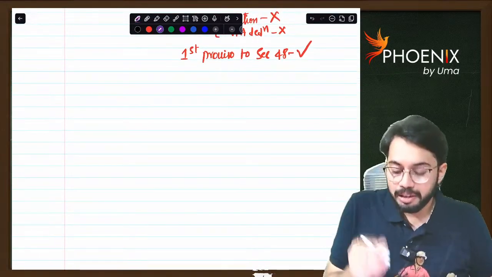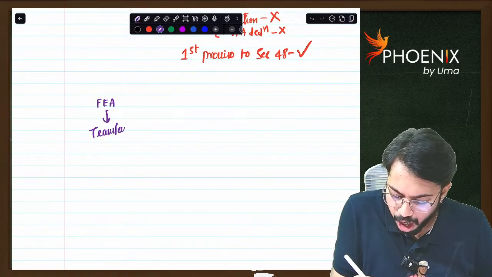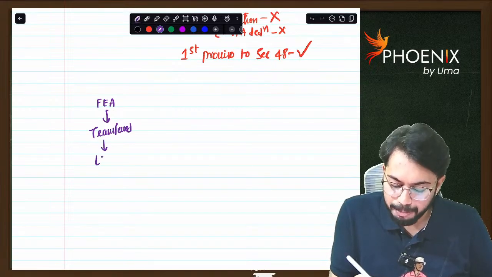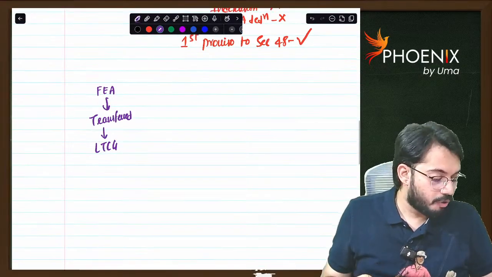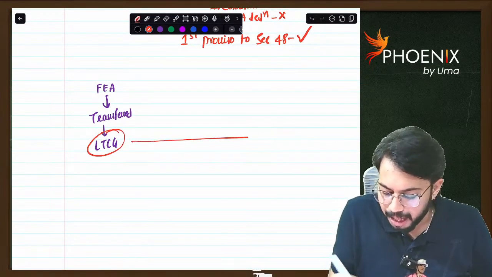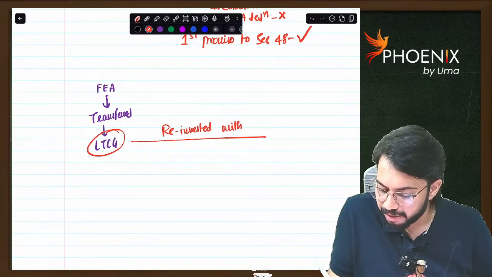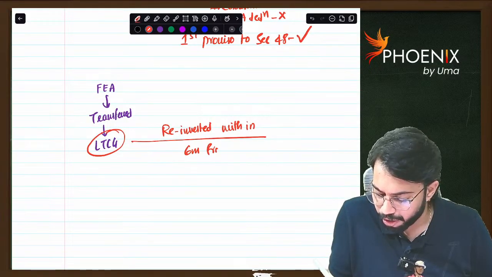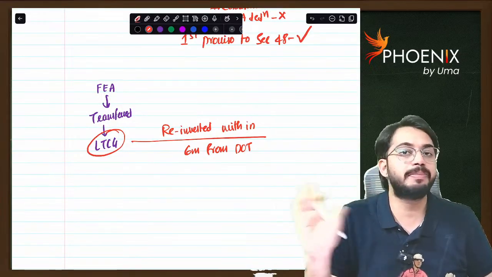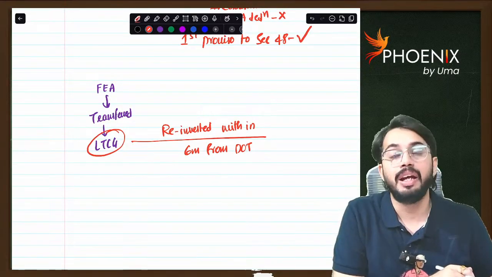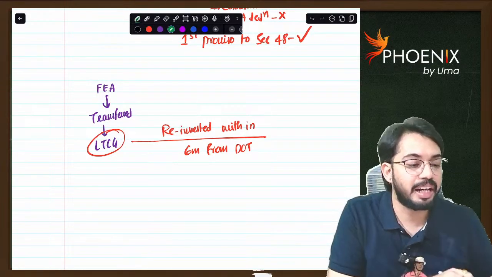Next. See, a foreign exchange asset is there. When a foreign exchange asset is transferred, there is long-term capital gain. Now, from this long-term capital gain, you can claim exemption. Are you able to understand? Whatever long-term capital gain is there, if it is reinvested within 6 months from the date of transfer, then the amount reinvested is not eligible for exemption; proportionate exemption is to be calculated. Are you able to understand? So whatever the long-term capital gain is there, if it is reinvested.